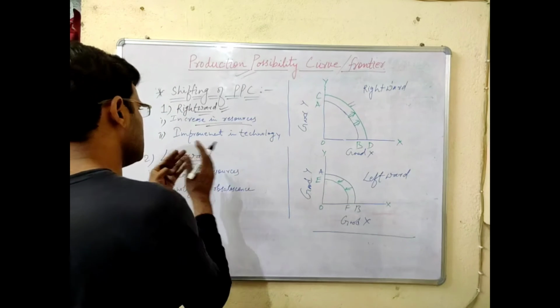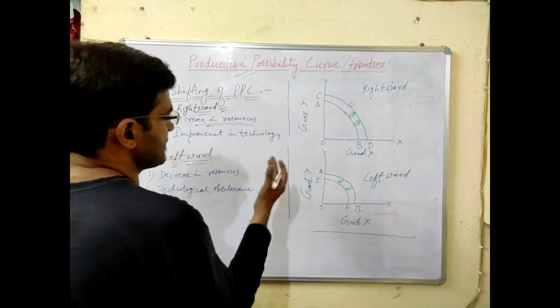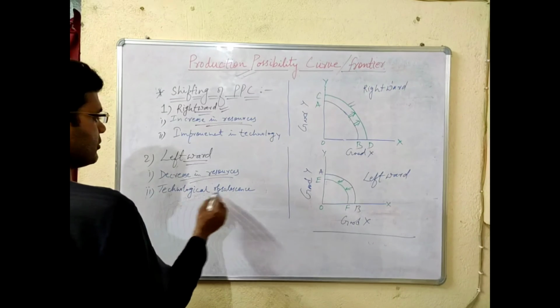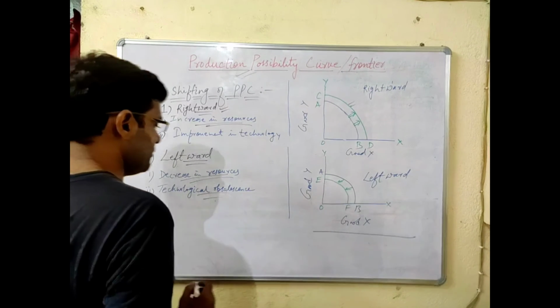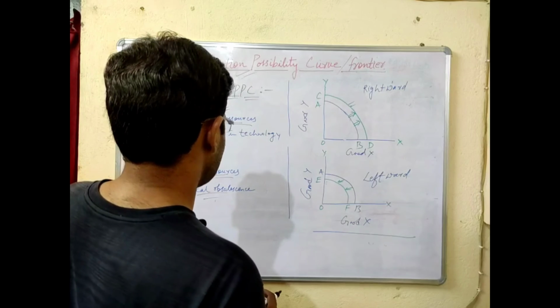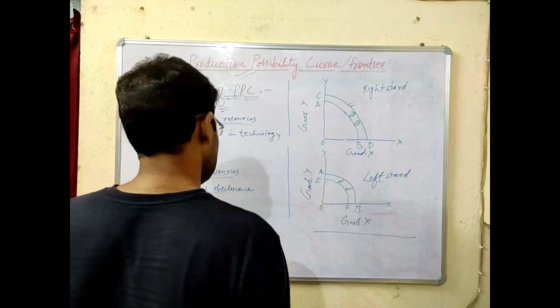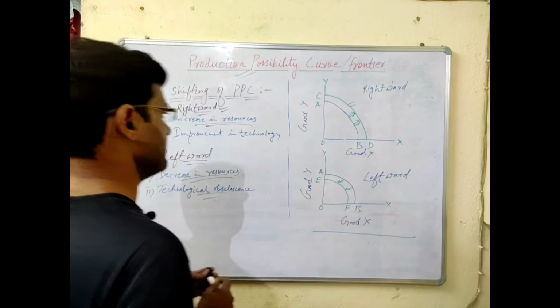In the reverse case, vice versa will happen: a decrease in resources and technological obsolescence. When there is a deterioration in technology, then it will shift leftward.